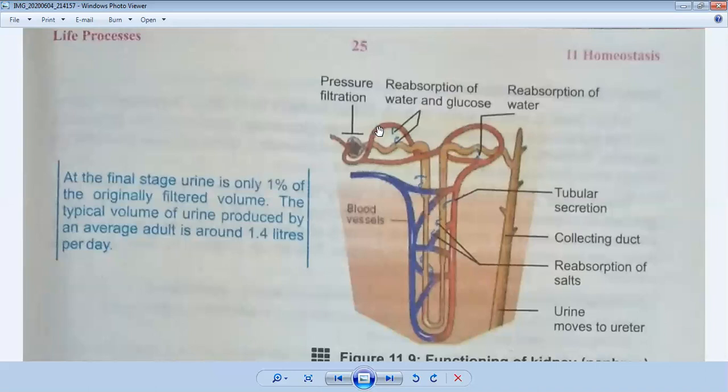The renal tubule is the second part of the nephron. First it will come into the proximal convoluted tubule. This is the proximal convoluted tubule.